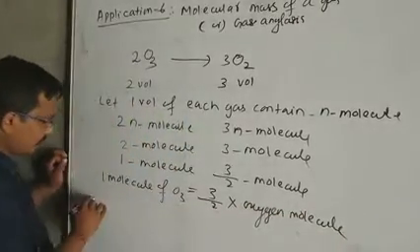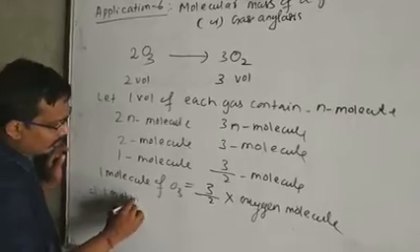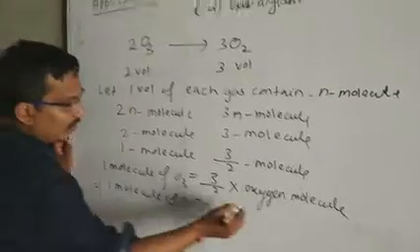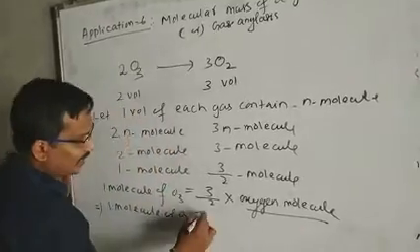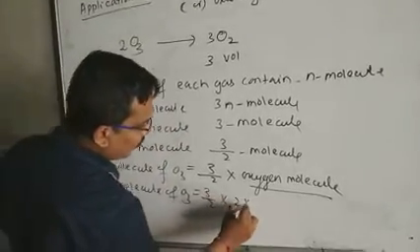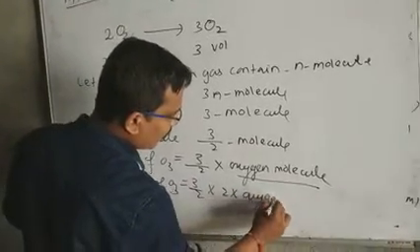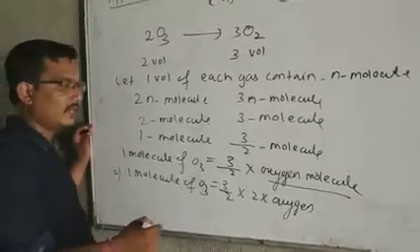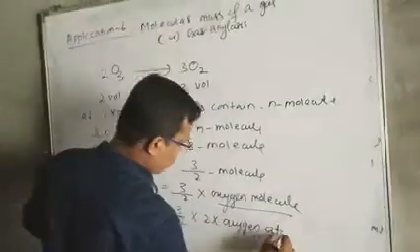We know that 1 molecule of oxygen is made by 2 oxygen atoms. So instead of oxygen molecule, we can write 2 into oxygen atom, because 1 molecule of oxygen has 2 oxygen atoms.